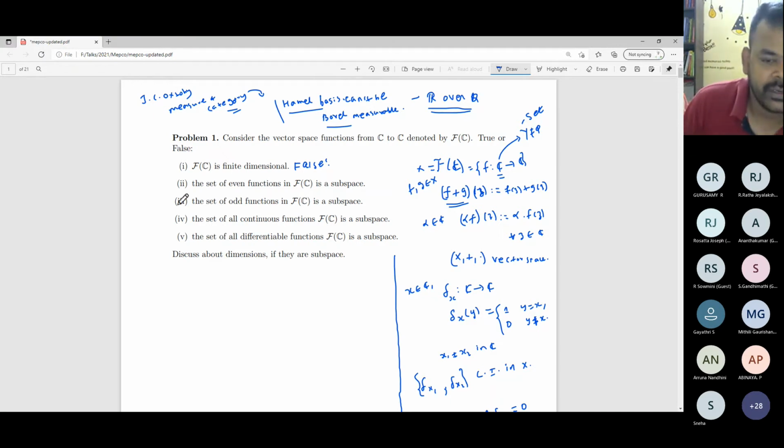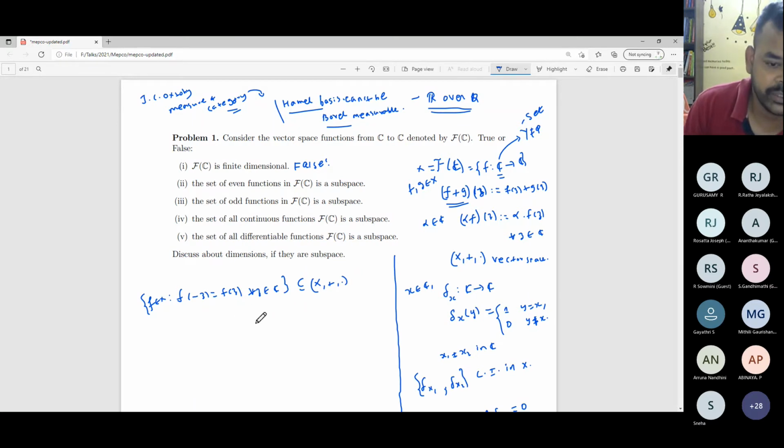And the second question is the set of all even functions. What I mean by even functions is, if you consider f of minus z, that should be equal to f of z. This should hold true for every z belonging to the complex plane C. So f belongs to x such that this is the case. This is obviously a subset of x, and of course it inherits the scalar multiplication and the vector addition from the parent space x. So I'm considering this as a subset of the vector space x, plus, dot.